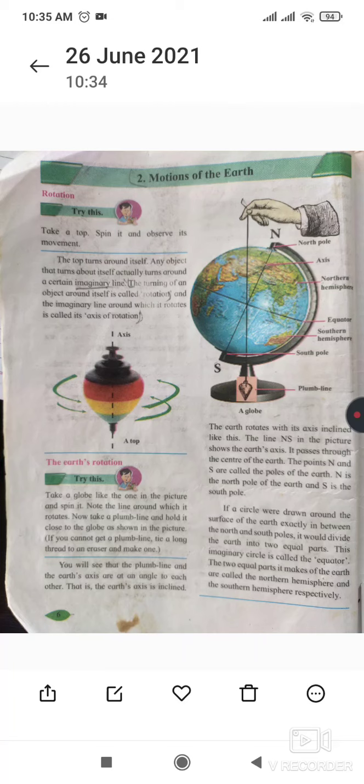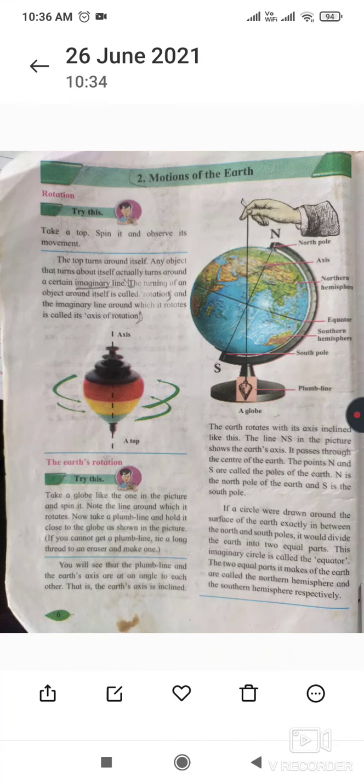Now onwards we are going to start a new lesson, that is the motion of the earth. This lesson is also very simple because it is an informative lesson, and in this lesson we try to understand and grasp information about earth and its relations with the moon and sun.